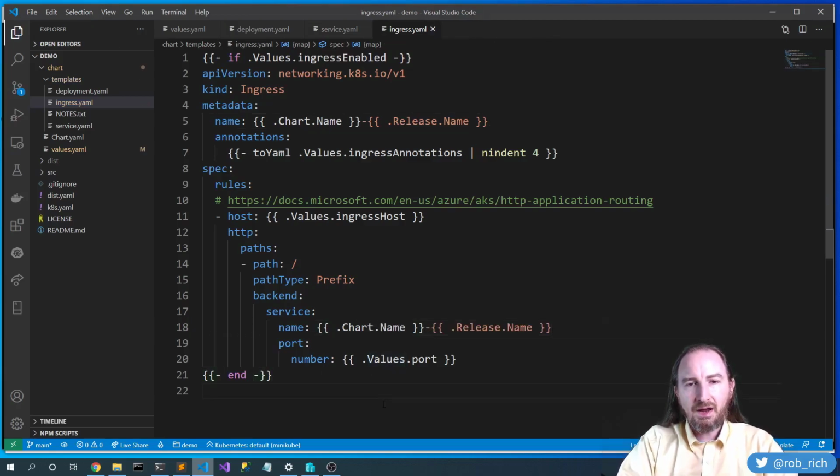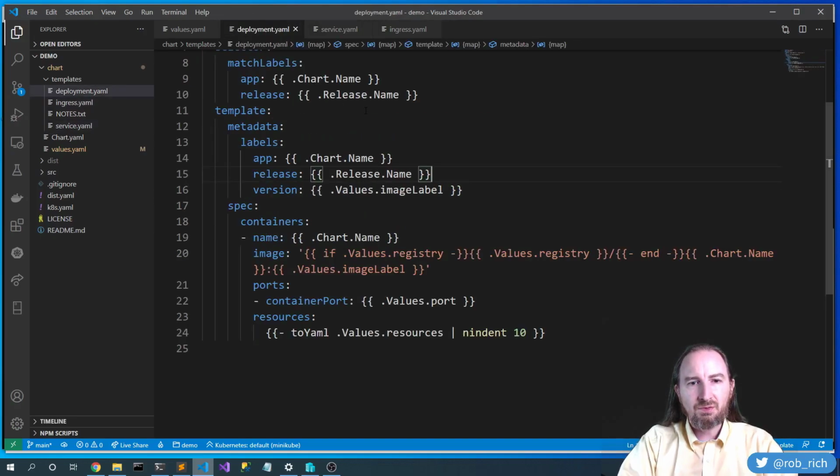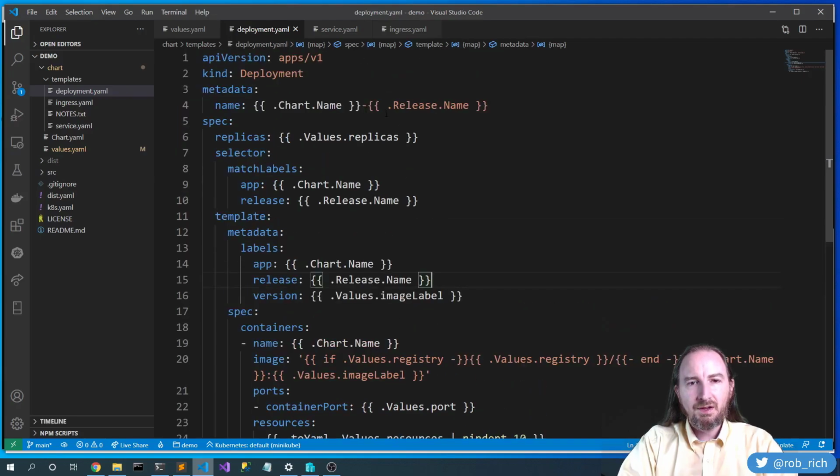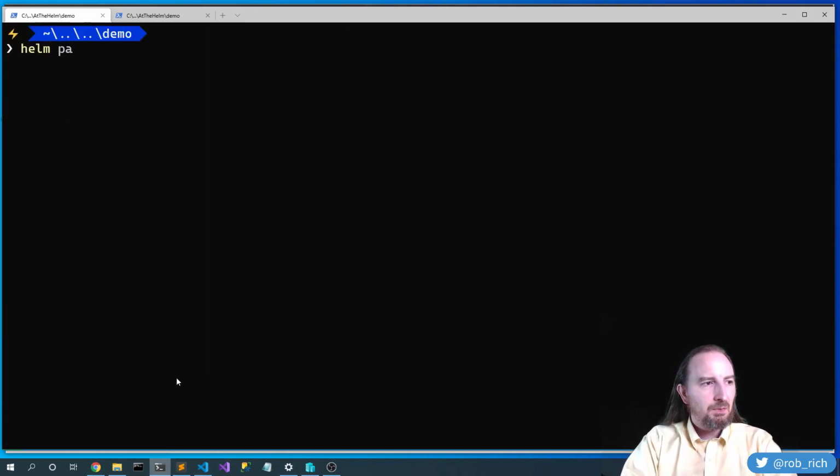And now we have a new version of our template that will create unique resources for each thing that we deploy. Because we appended this release name into all the things, now we can build up a new thing. Okay, so let's package this up. Helm package chart app version. Well, our app hasn't changed at all, so 0.1.0, but our chart has changed.